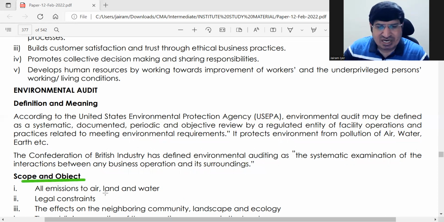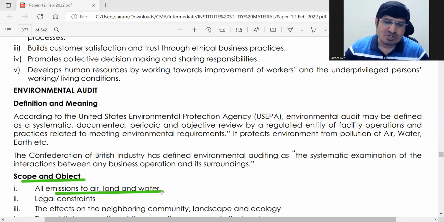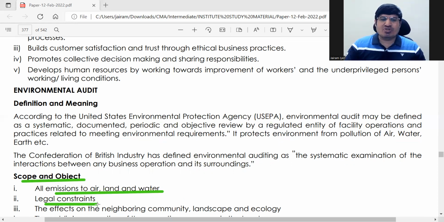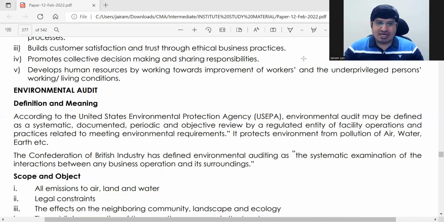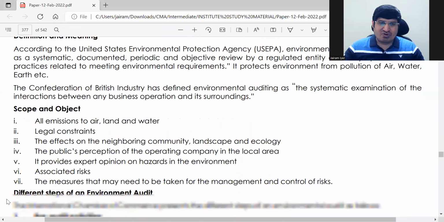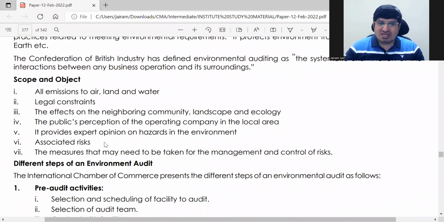All emissions to air, water, land. Whatever is pollution, wherever pollution is happening. Legal constraints: if any pollution goes beyond a certain level and it will be legally a problem, then that also you have to see. Effects on neighboring community and ecology: whatever you are emitting, what is the effect on the neighboring locality and all that. You have to see that. These are very straightforward points. If you know what is environmental audit, these points are very, very simple.